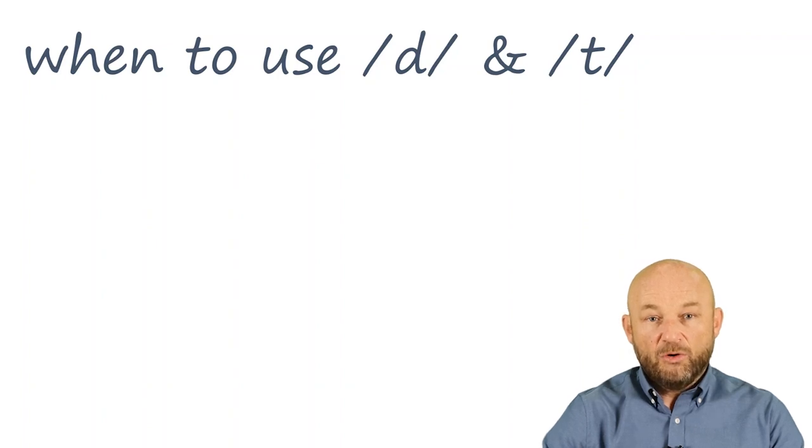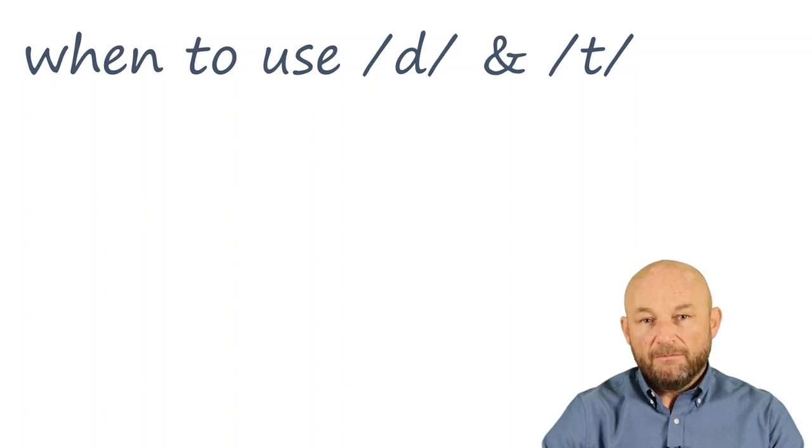Being able to know and distinguish between the d and t is not the most important thing you need to know from this lesson. It is really for advanced learners of English. However, it is important in some cases.